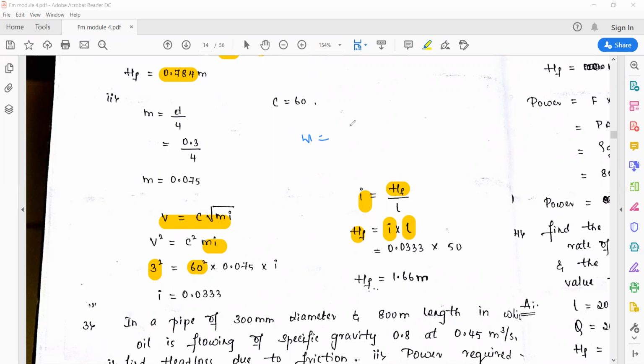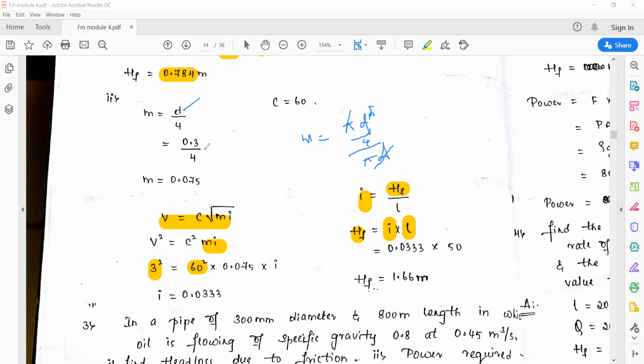Hydraulic mean depth is the ratio of area, which is pi d square divided by 4, to the wetted perimeter. The perimeter is pi d, so pi d gets cancelled. The remaining is d by 4. So M is equal to d by 4 is the formula they have used here.